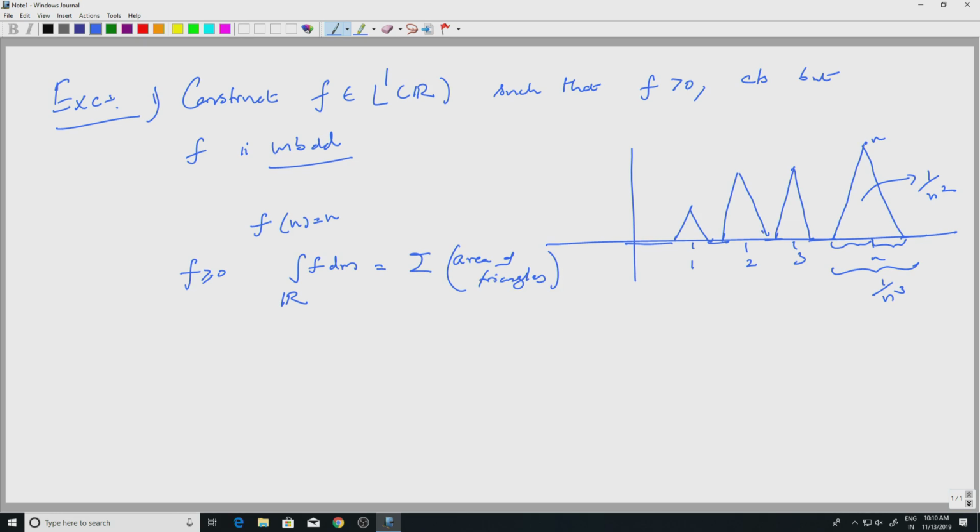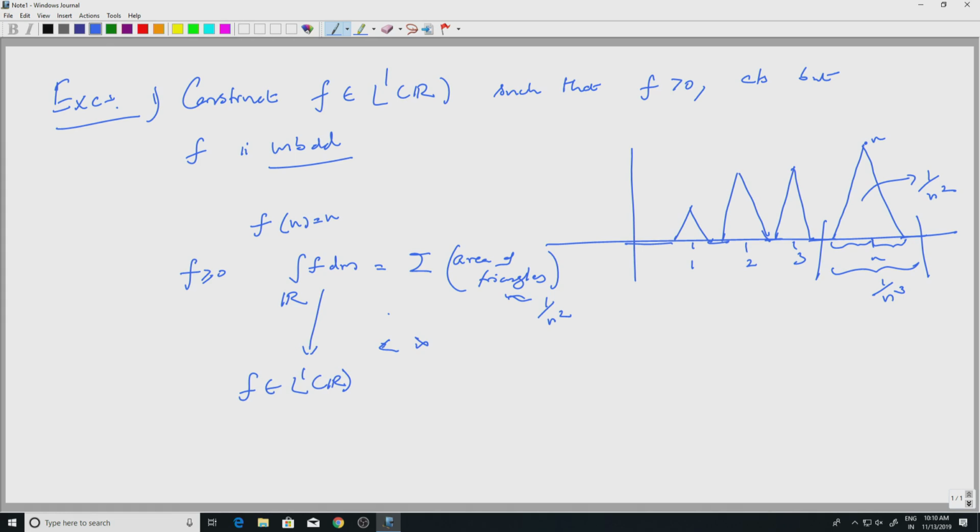The area under the curve is the Riemann integral of the function, and since it is a continuous function on such an interval, the Riemann integral is equal to the Lebesgue integral. The Riemann integral is the area under the curve, which is the area of the triangle, so this is 1 by n square. So, it converges. This will imply that f is in L1, and it is unbounded, but it is not strictly positive.